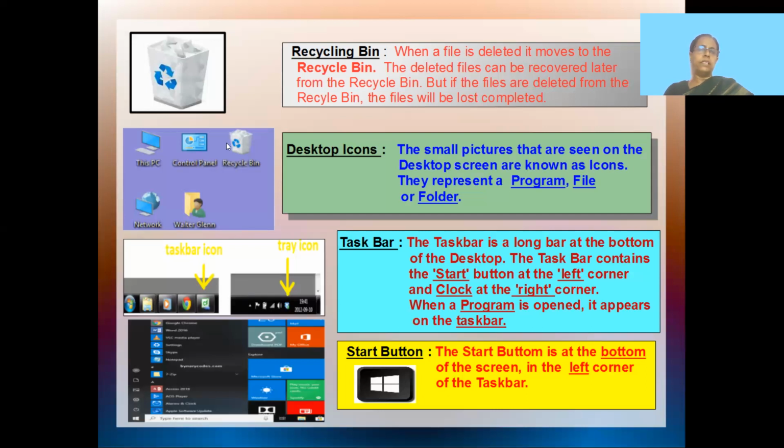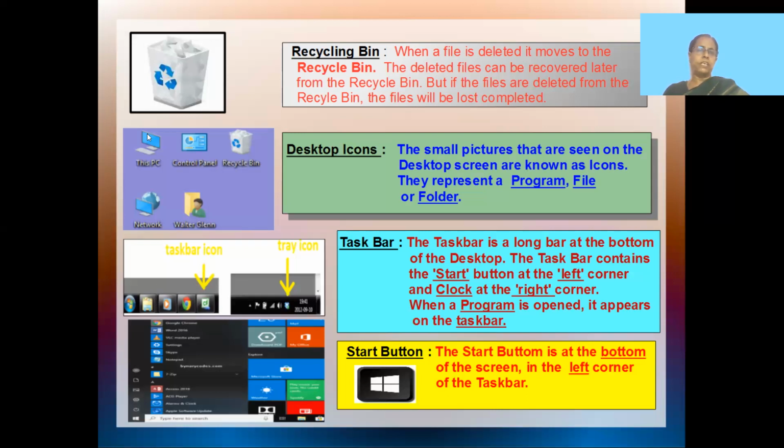Now you see below the desktop, as I told you, right down you have a small long bar. This small long bar is called the taskbar, where you have the Windows button and you have many files that are down. Some of them are open files, so you find them down. But there are certain files that we keep using very often, so we pin those files to the taskbar. So you have some pinned files, some open files. These are some of the icons that you can find on the taskbar. This is on the left hand side at the bottom of the desktop.